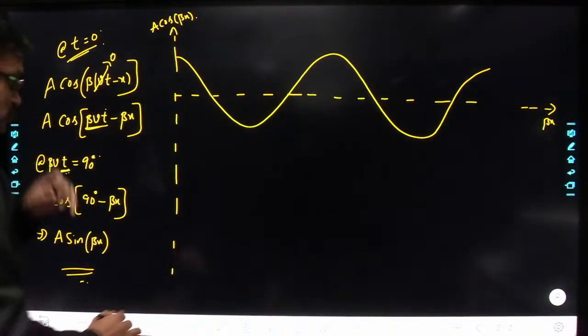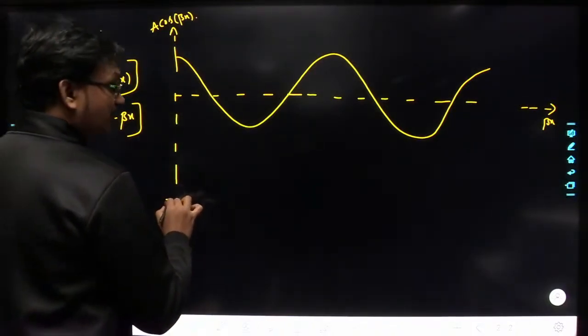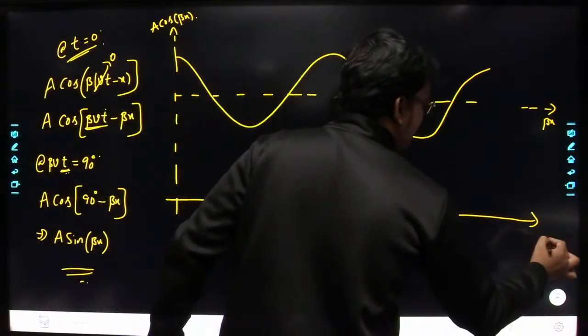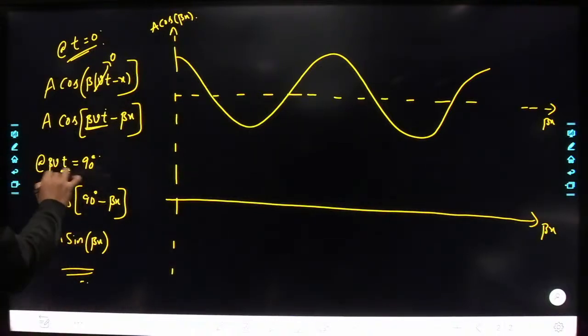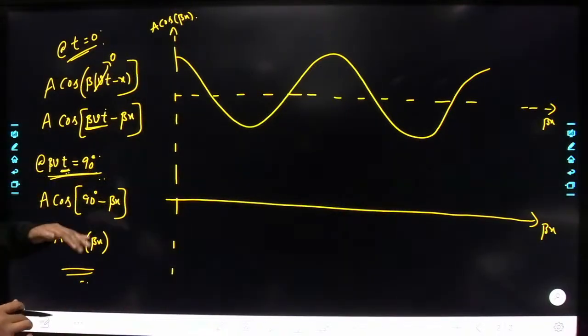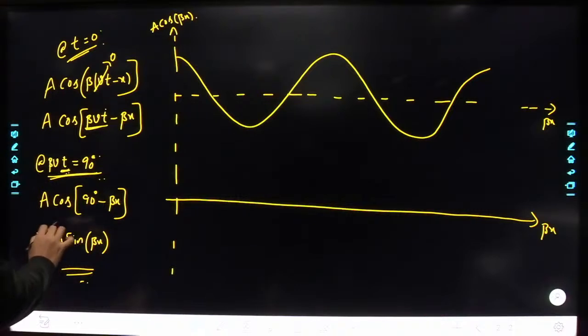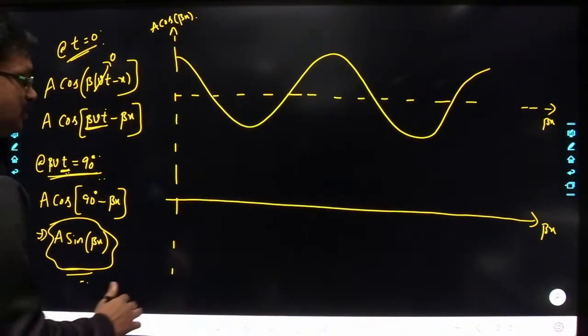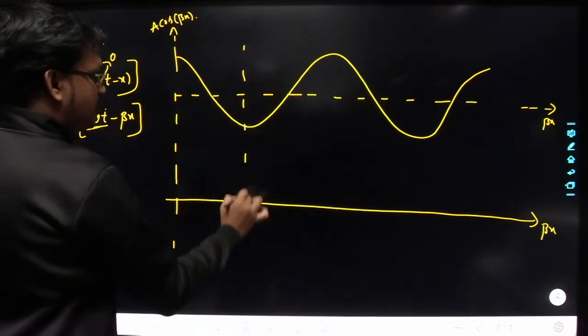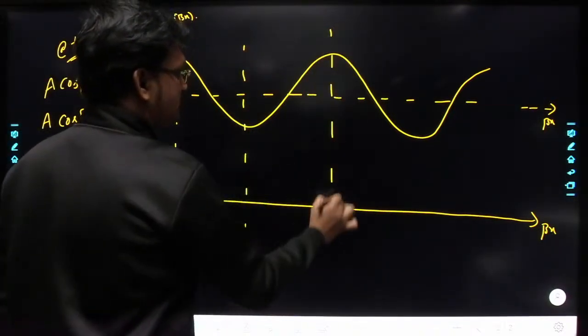Understood? Okay. So at that instant of time, beta Vt is equal to 90 degrees. At this instant, I got the function as a into sine of beta x. A into sine of beta x. So that means I can draw this diagram in this manner here. Right? See here.